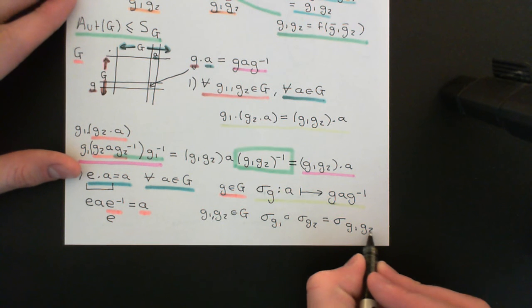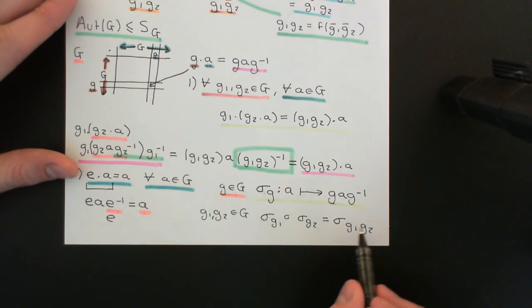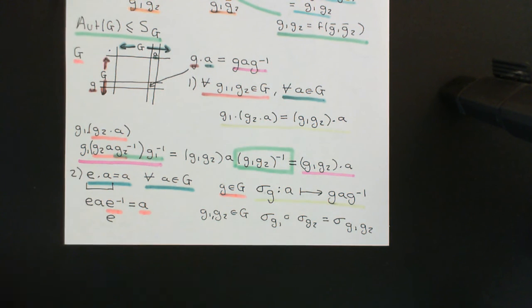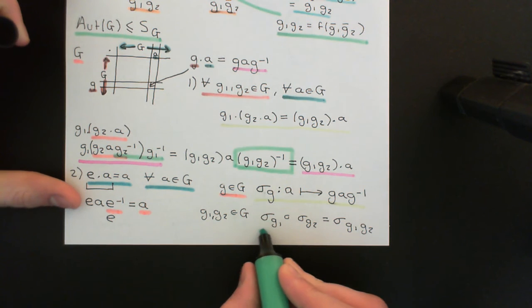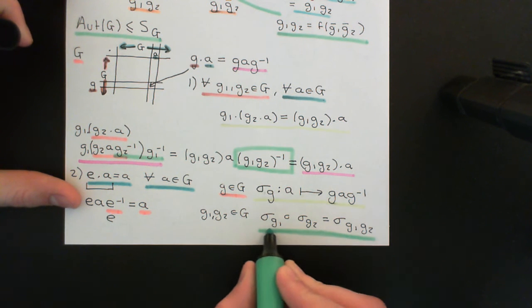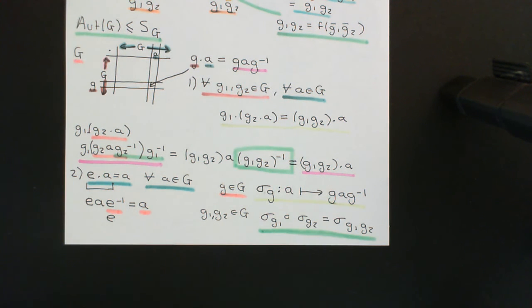So if I do g1 composed with g2 in the group, and then take the set permutation that's associated with that. Okay, so the group composition law describes the composition of the set permutations that you're associating with all of the elements of the group through this group action. Okay, right.